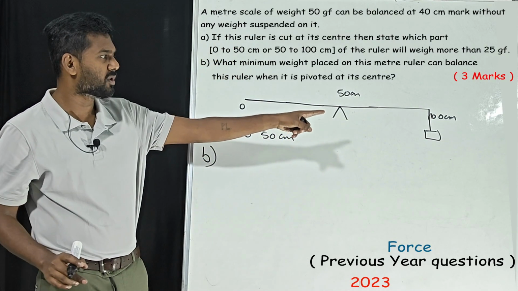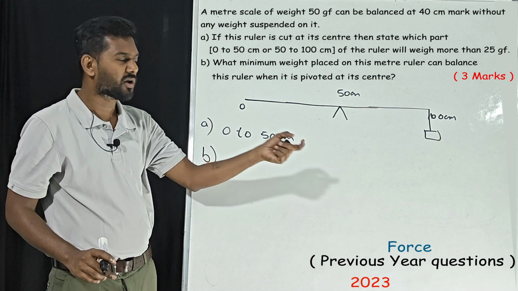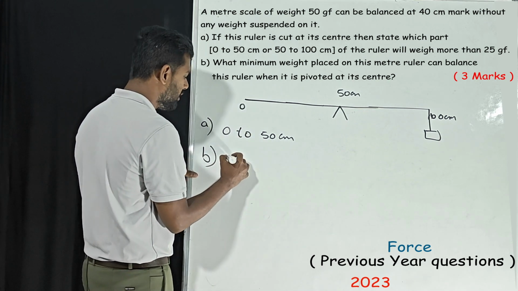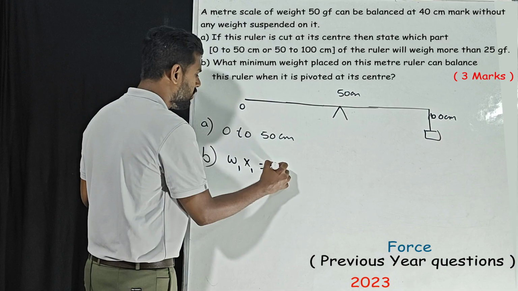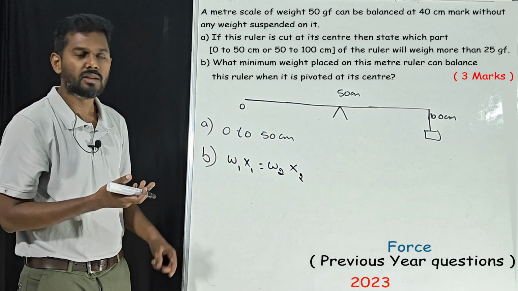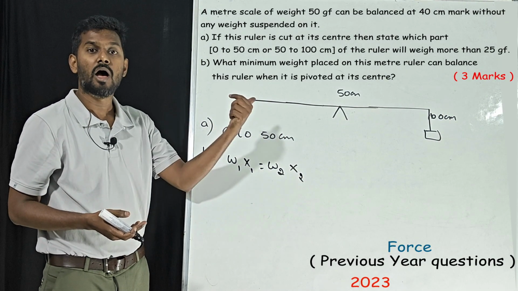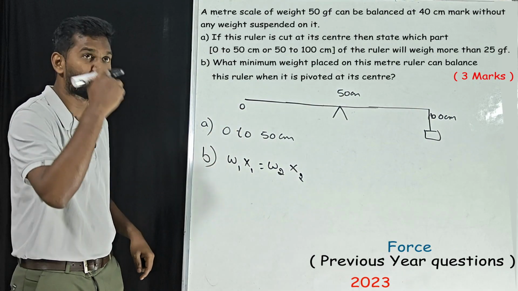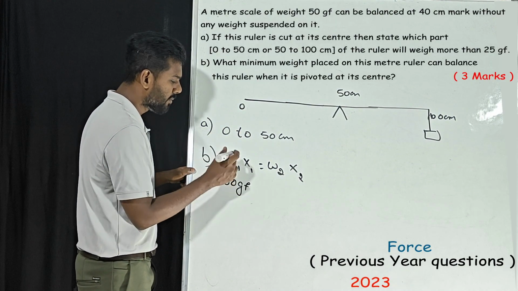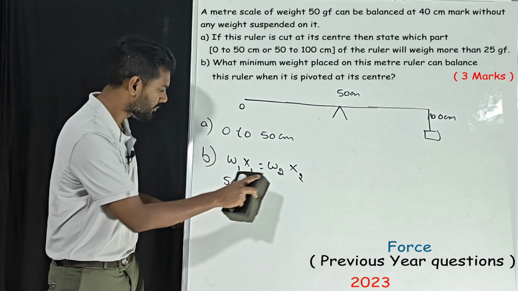Now we know the position of the weight. We have to find the minimum weight. Very simple: W1 x1 is equal to W2 x2. This side we don't have any weight. This side the weight is nothing but the weight of the scale that is given in the question, that is 50 GF. You don't have to mention the unit.